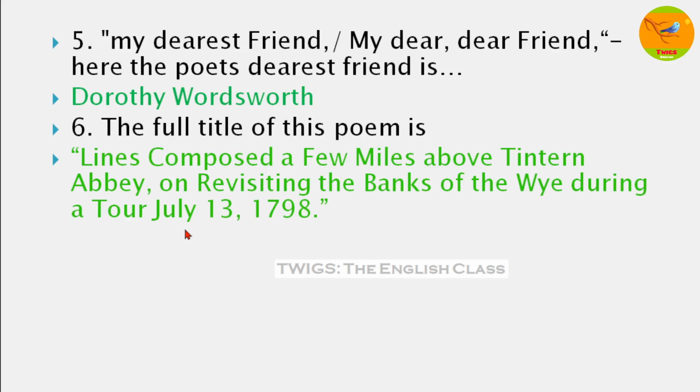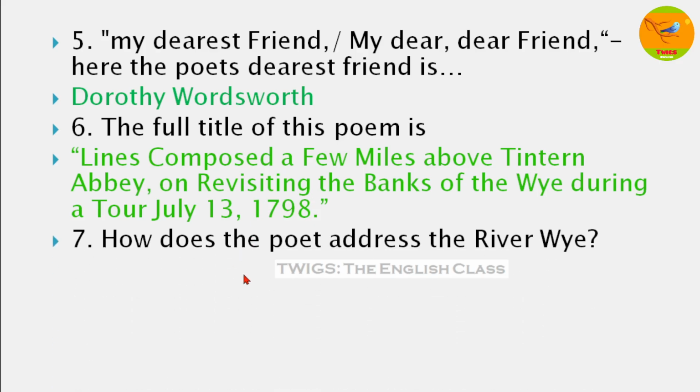In the Lyrical Ballads, there are 19 poems or poetical works.